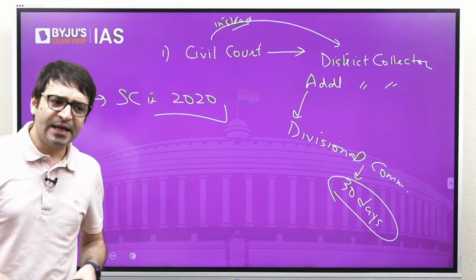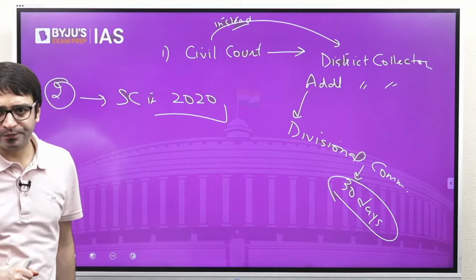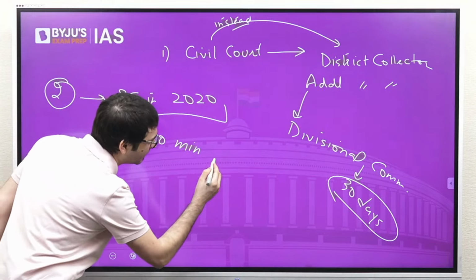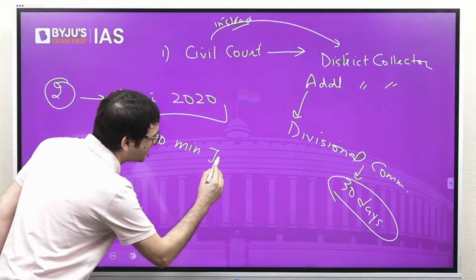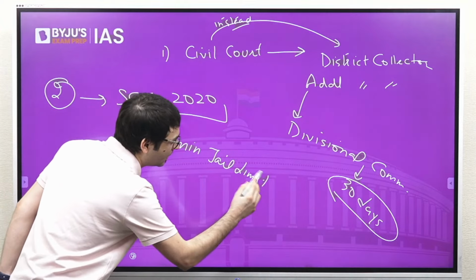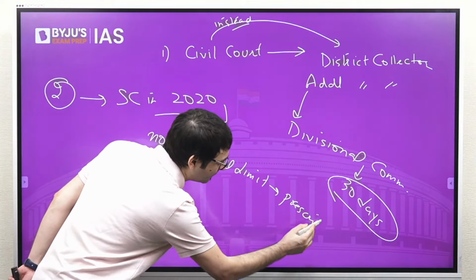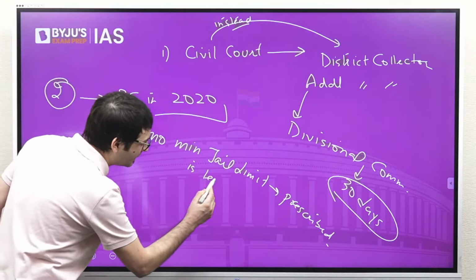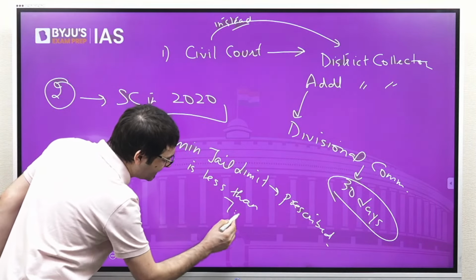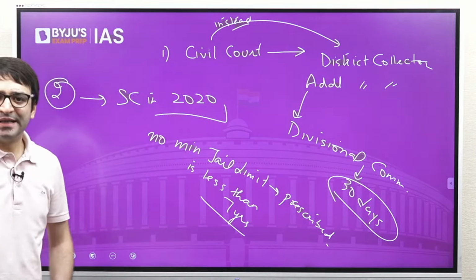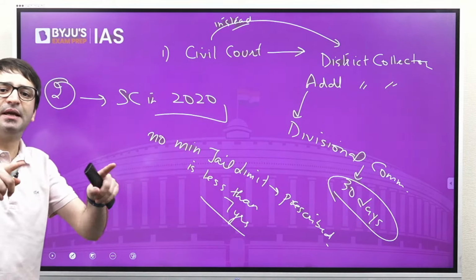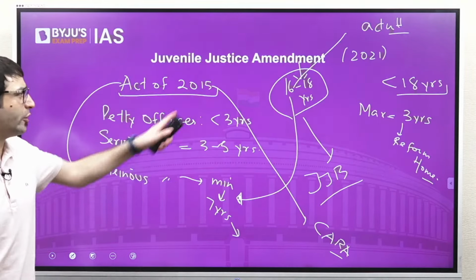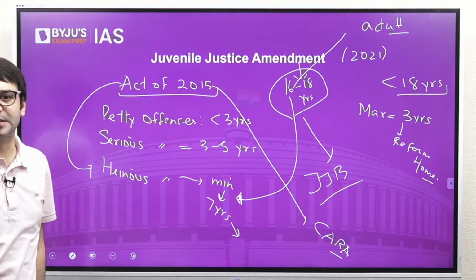The Supreme Court said that if for any particular crime or for particular offense, no minimum jail limit is prescribed, or the minimum jail limit is less than 7 years, then such an offense cannot be a heinous offense. Based on the Supreme Court order, Juvenile Justice Amendment Act was passed in 2021.